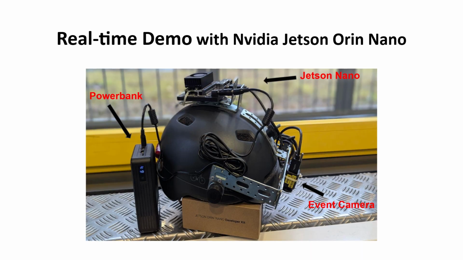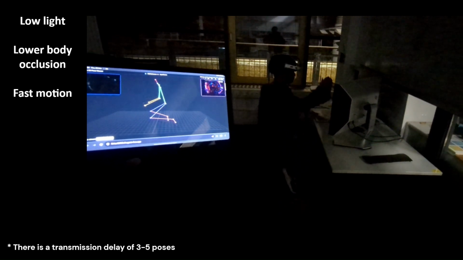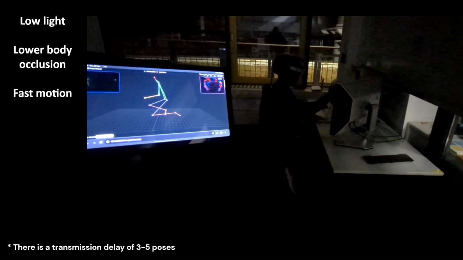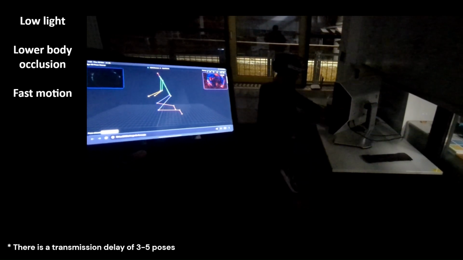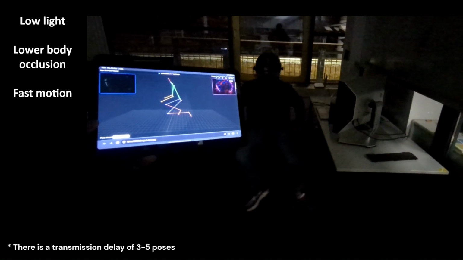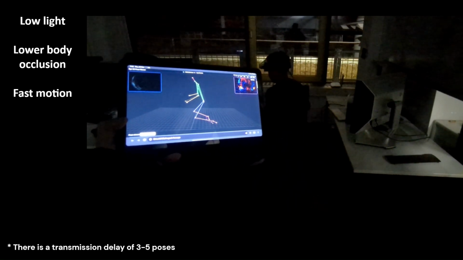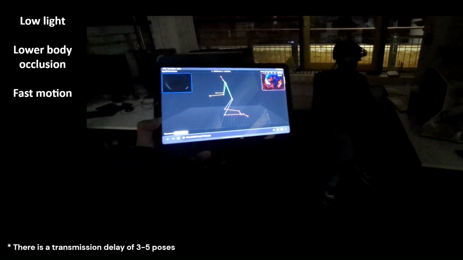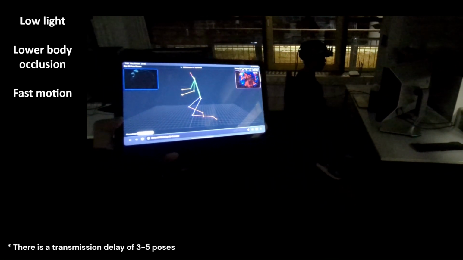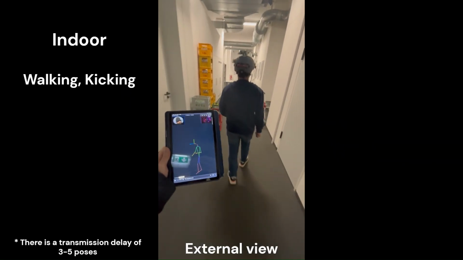Now, we will present a brief real-time demonstration of our method on our portable setup. Here we demonstrate a scenario involving lower body occlusion and fast motion under low light conditions. Here we demonstrate walking and kicking actions in an indoor setting.